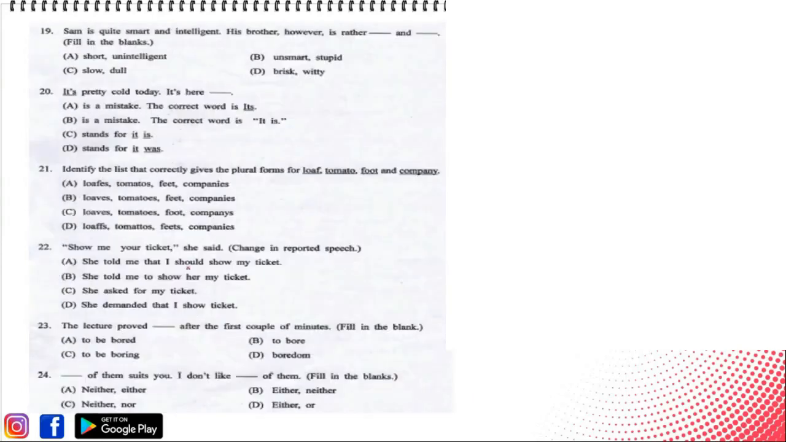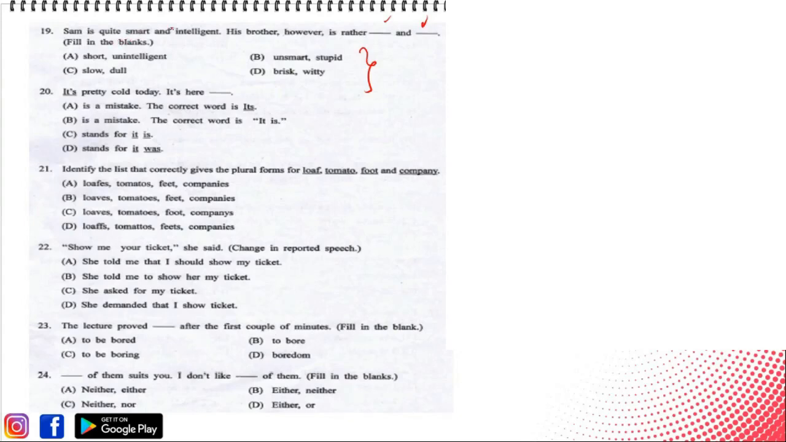Next, Sam is quite smart and intelligent. His brother, however, is rather blank and blank. We need to do what here? We need to find the correct order of the words that would fill in the blanks. Let's look at the question, the whole sentence. यहाँ पे क्या है?